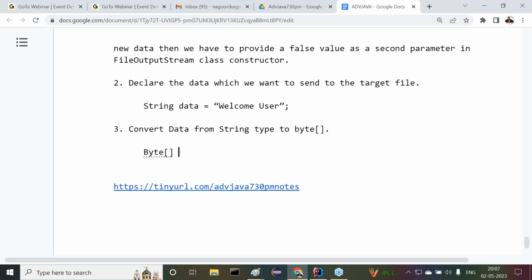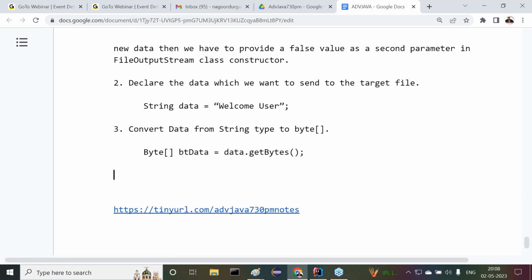Byte array byte data is equal to data dot getBytes method. In the case of the string concept, I discussed these points. Automatically, string data will be converted to byte array.